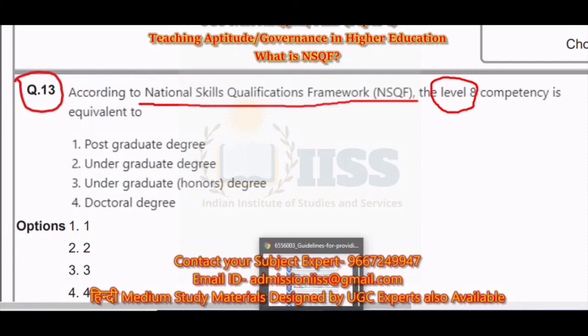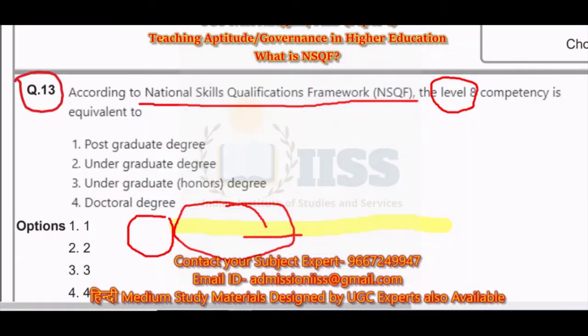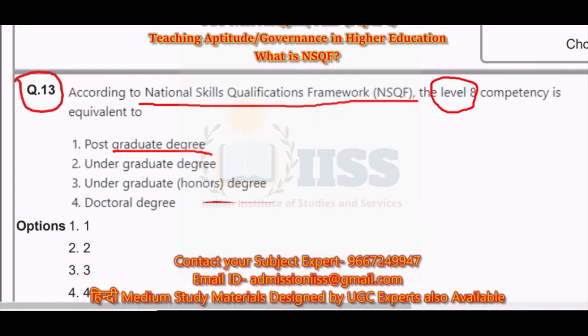So let us go back to our chart so that we can see which is the correct answer. So see, NSQF level 8 we have, and with it we have the PG diploma, that is 1 year 60 credits after BVOC. So the correct answer here should be PG diploma with the time duration of 1 year. So here is your correct answer. PG diploma means postgraduate diploma, and therefore those who marked PG diploma, that is 1, will get the marks, and those who did not mark this but went for other options will not get the marks.